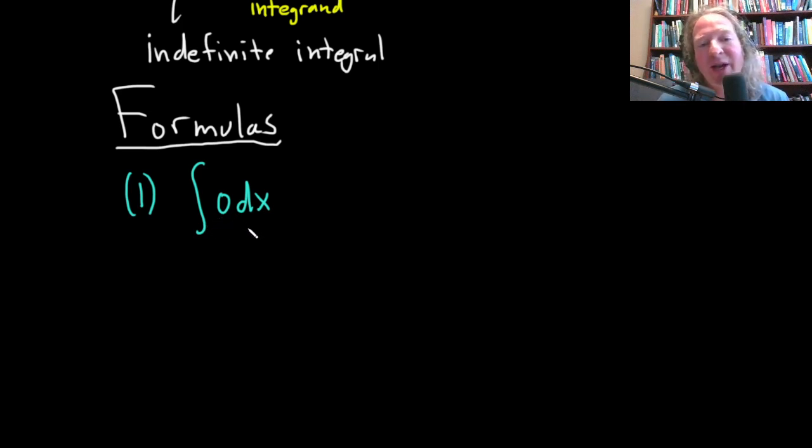So lots of ways to say similar things. So this integral, we have to integrate 0. So you ask, what's a function whose derivative is 0? Well, any constant function will work. Let's just go with c, right? C will work because if you take the derivative of c, you're going to get 0, right? The derivative of a constant is 0. So that one's pretty easy.